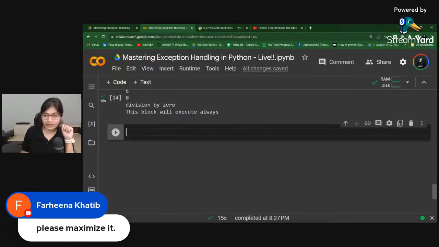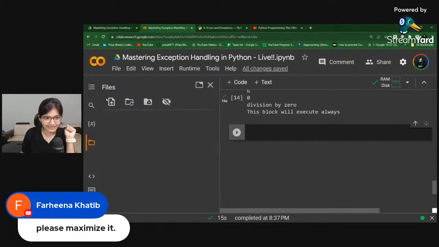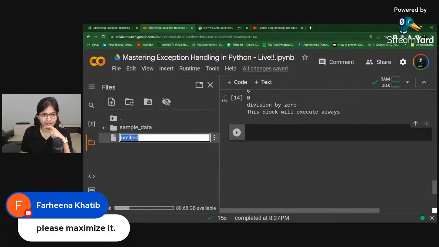Yes or no? So for example, I'll give you one simple demonstration. Let's say I'll try to create one file here. I'll add one file, and let's say the file name is demo.txt. Now what I will do here is I'll try to read this file. This is the path of the file.